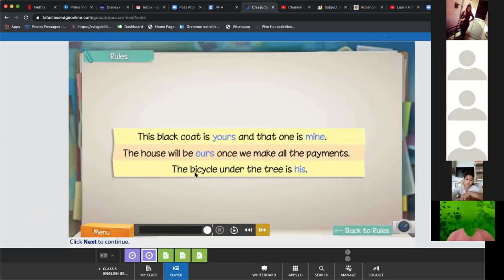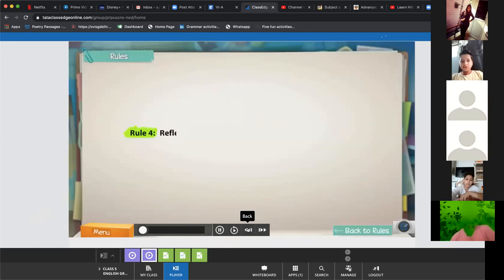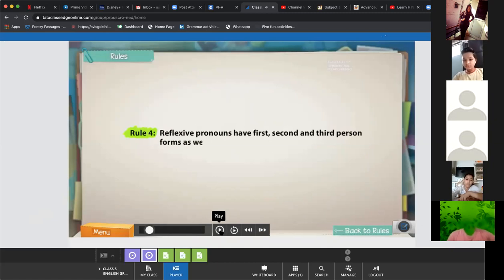Reflexive pronoun rule number 4. Reflexive pronouns have first, second, and third person forms. Rule number 4 says that it is also divided according to the persons. Like if I'm talking about myself, so I is first person. So I is the first person when you're talking about yourself.